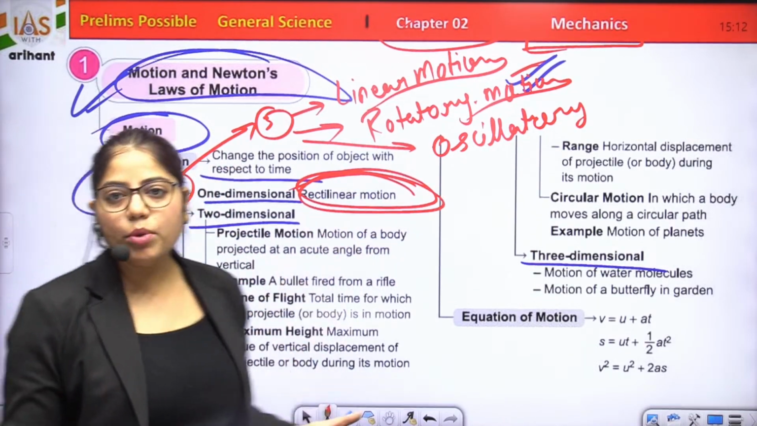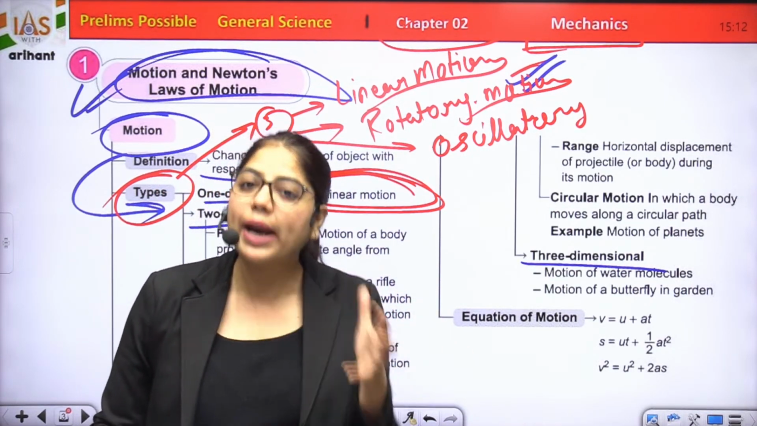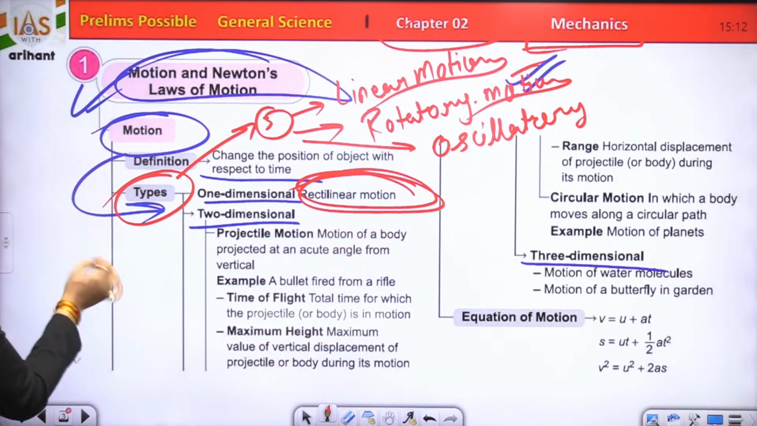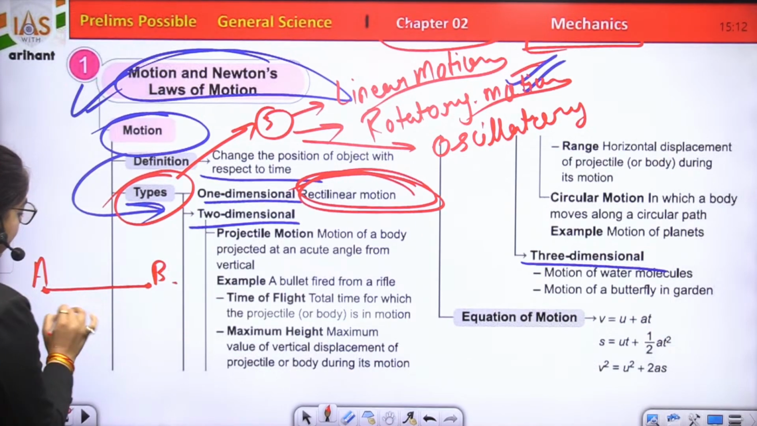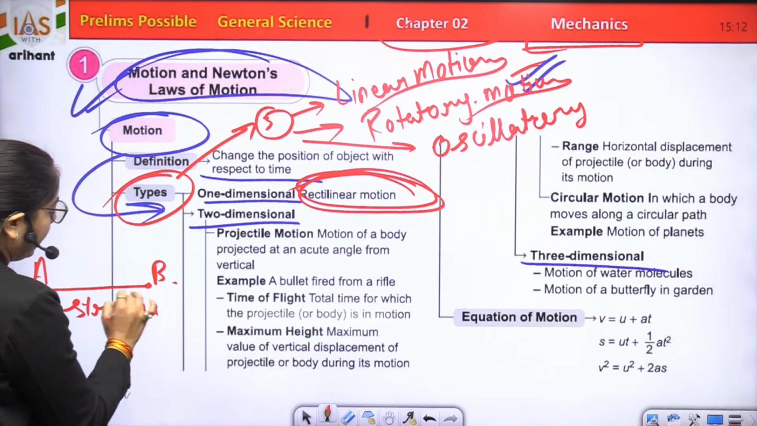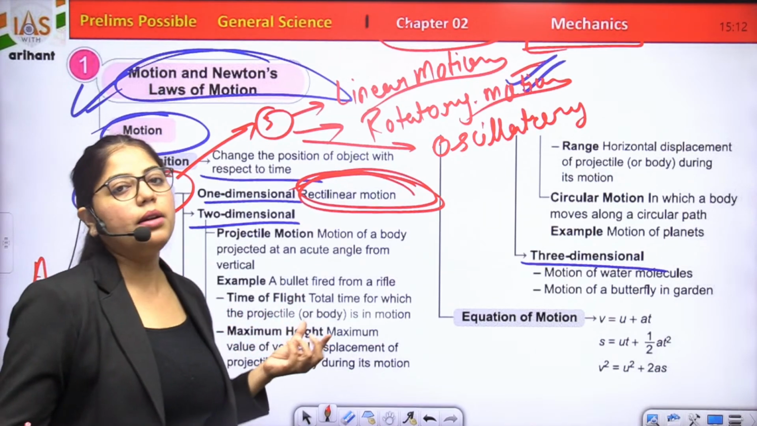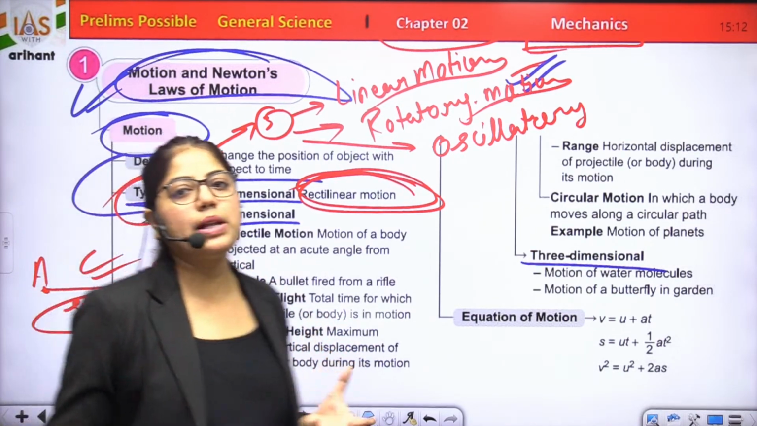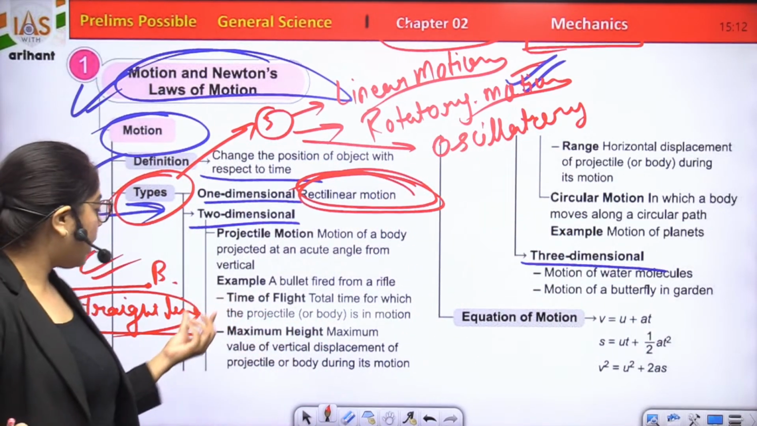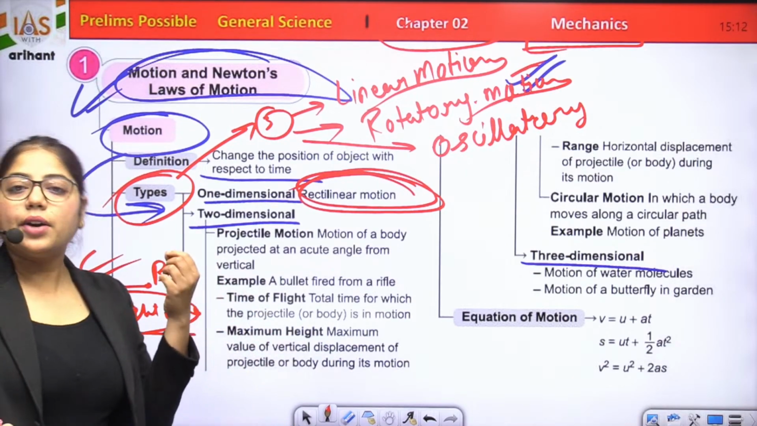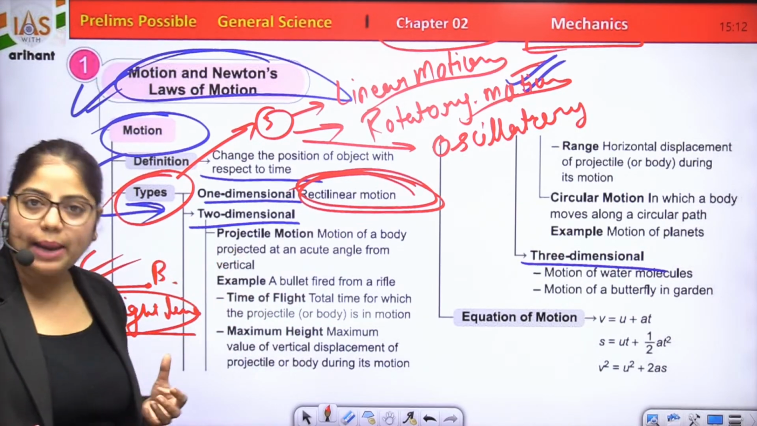What is linear motion or rectilinear motion? When a particle moves from one place to another in a straight line, it is known as one dimensional motion. Like if you are going from point A to point B in a straight line, it is one dimensional, and we can call it linear motion. What are the examples of linear motion? Like walking on the road, a car on the road, a truck on the road, a train on the track. These are examples of one dimensional motion.